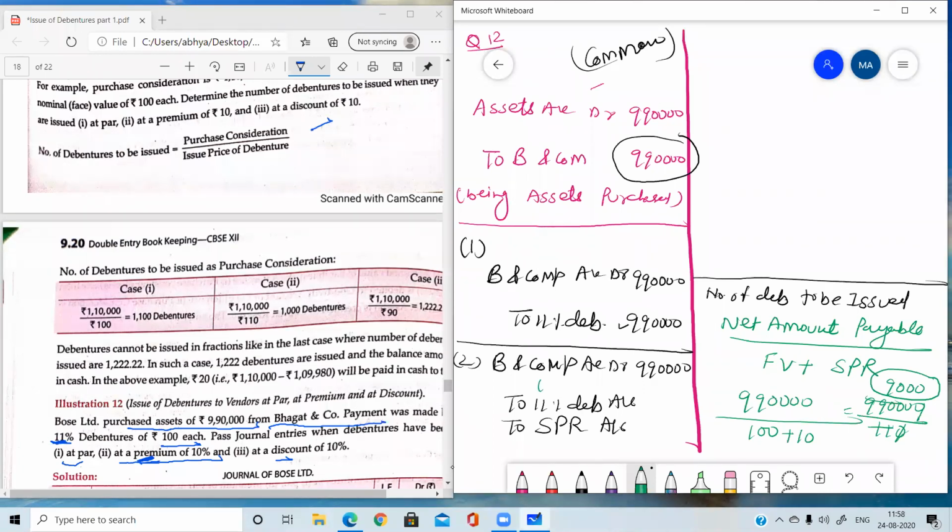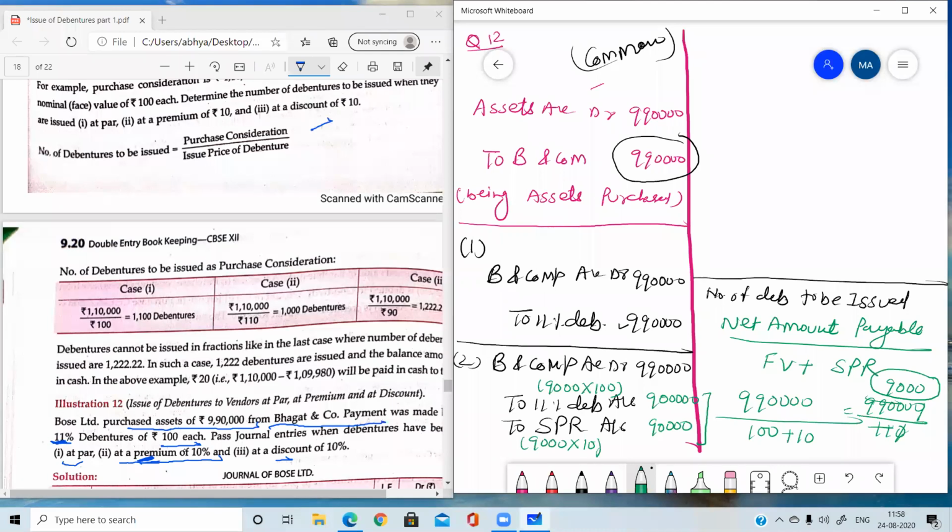So now we need to write the amount. In 11% debentures, we write 9,000 debentures we have issued, and the face value of one debenture is 100. So 9,000 into 100, the amount is 9 lakh. Now SPR, again 9,000 debentures. This number we have to use in both the journal entries. Remember this. So 9,000, and the premium on one debenture is 10. So 9,000 into 10 equals 90,000. Now please check whether debit is equal to credit or not. Yes, it is very much equal.